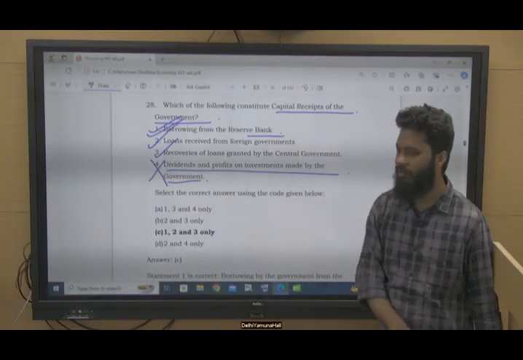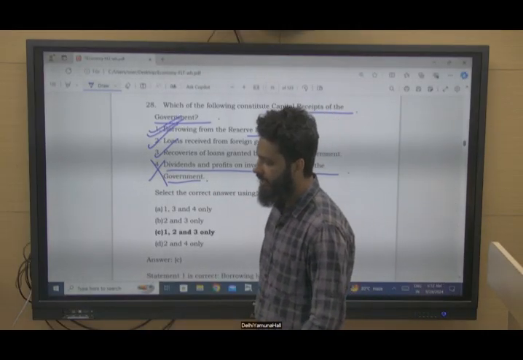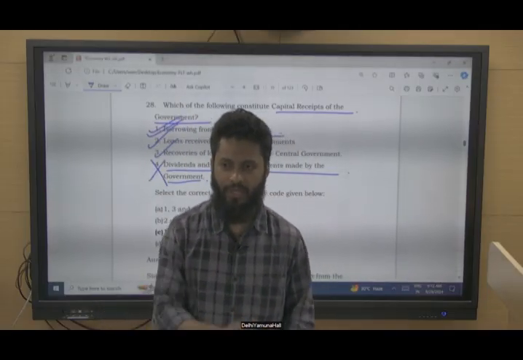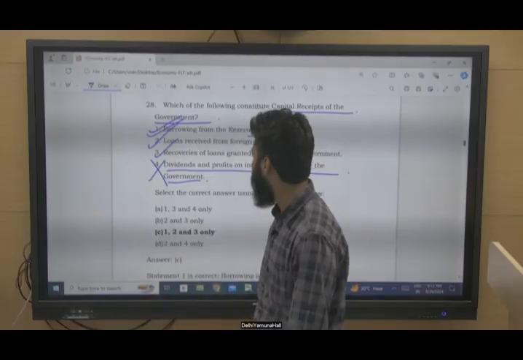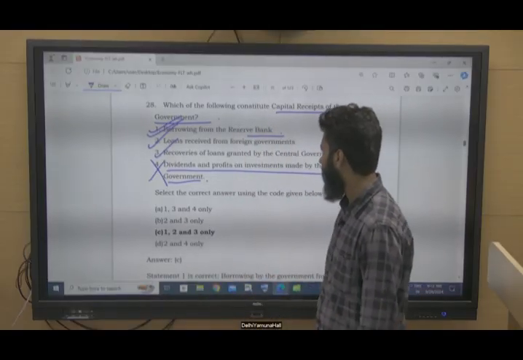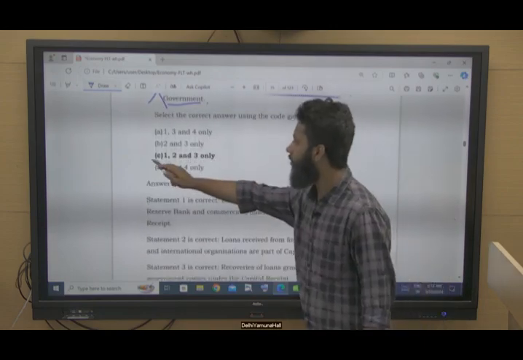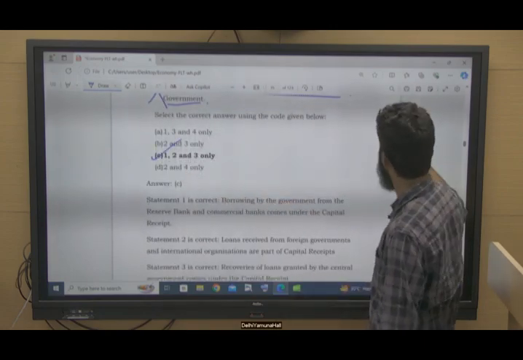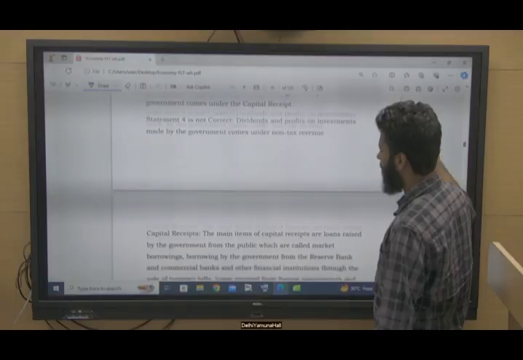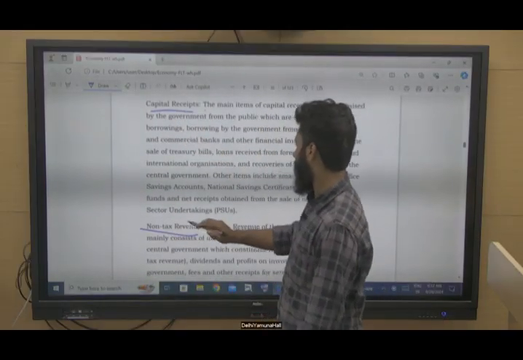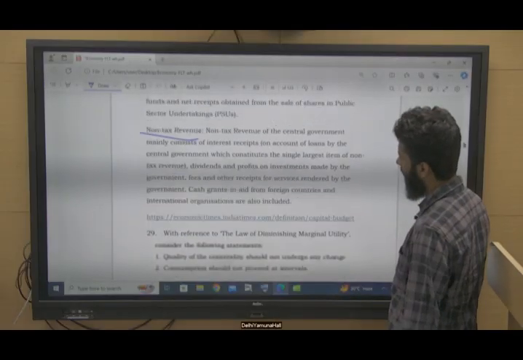So option D is not a part of capital receipts, which either create any asset or decrease your liabilities, right? So this is not correct with reference to statement 4. So 1, 2 and 3 are correct. Capital receipts and non-tax revenue, you can have a look at this later.